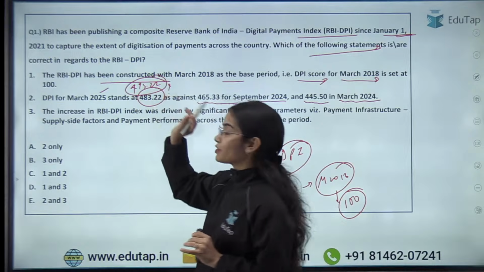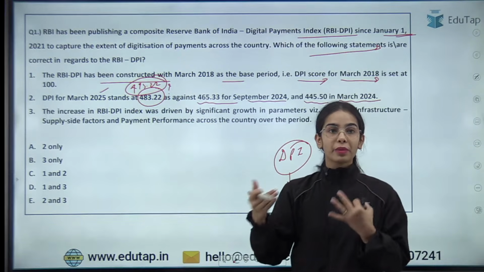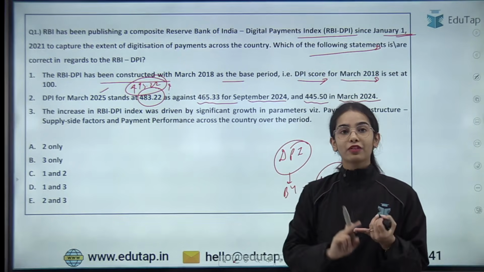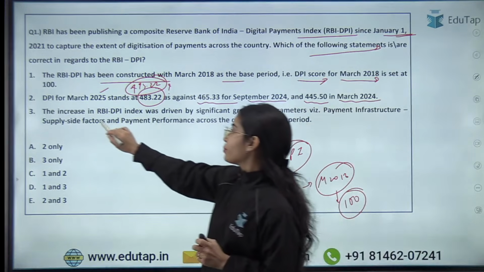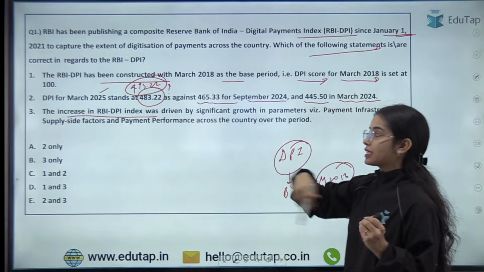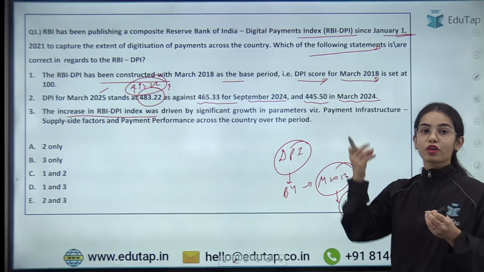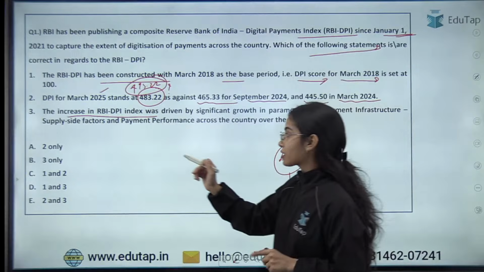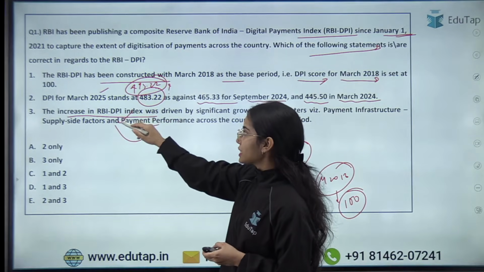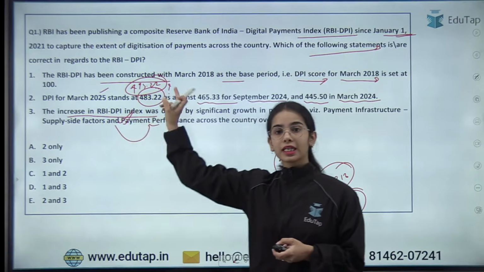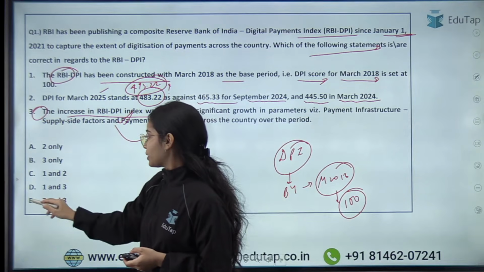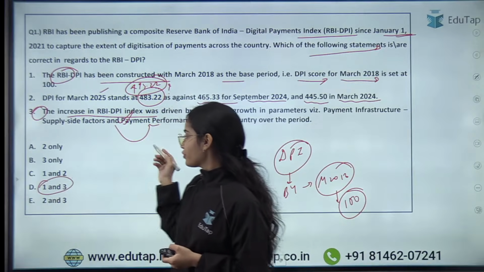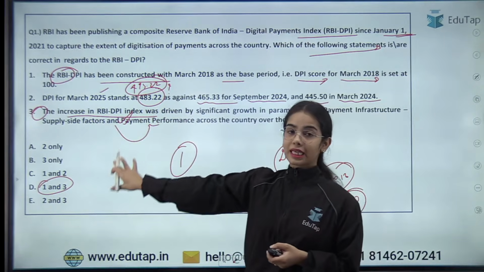493.22. This value is very important. The value is 493.22, it is not 483. The increase in the RBI DPI index is because of which factors? Mainly it is because of payment infrastructure, supply side factors and payment performance. So the first and third statements are absolutely correct. The second statement was wrong, and that's why the answer is 1 and 3, that is D. Give yourself 1 mark if you have given the right answer to this question.